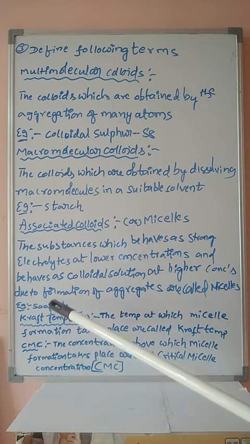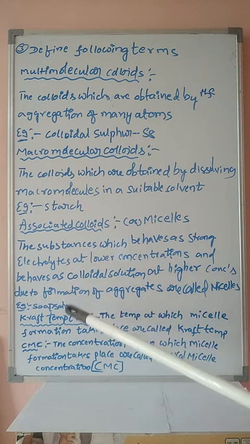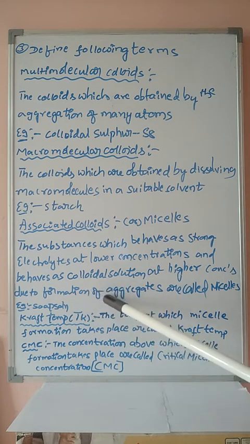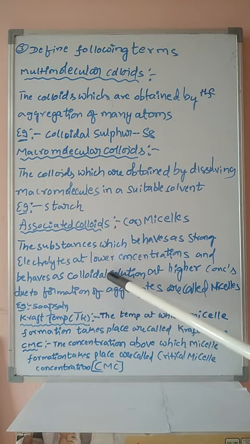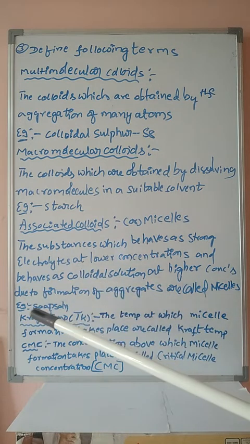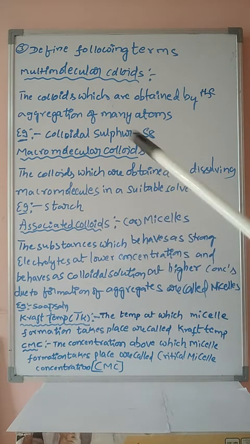For example students, soap solution at lower concentration, that is less amount of soap, more amount of water, then what happens? Strong electrolyte. Whereas at higher concentration, more amount of soap, less amount of water, then what happens? The soap molecules aggregate with one another to form a colloidal solution. We know that a colloidal solution is a heterogeneous mixture. The soap solution is a good example of associated colloids or micelles.